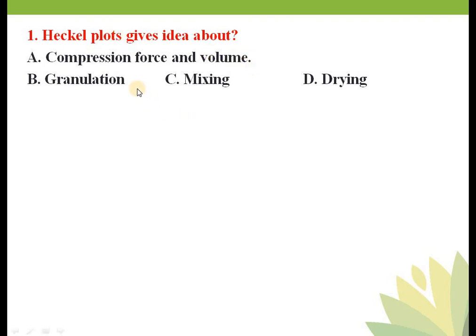Granulation is nothing but to hold the mixture of powder together and to make a granule so that you can compress them, because as it is, powder is not compressed. That also depends on the property of that powder. If that powder is directly compressible, you can compress that, but most of the time the drugs and additives are not directly compressible. In that case you have to make a granulation. Again, there are three types of granulation: dry granulation, wet granulation and direct compression.